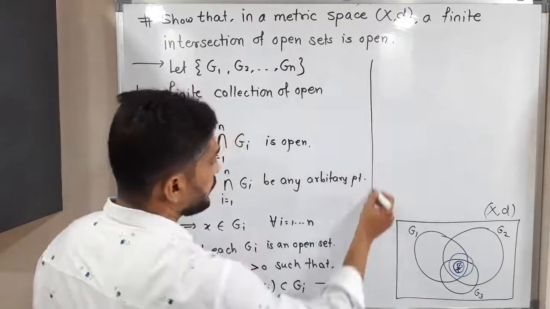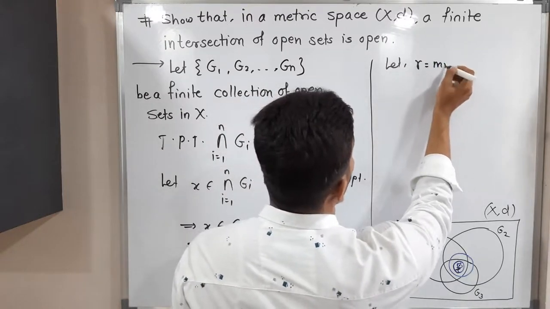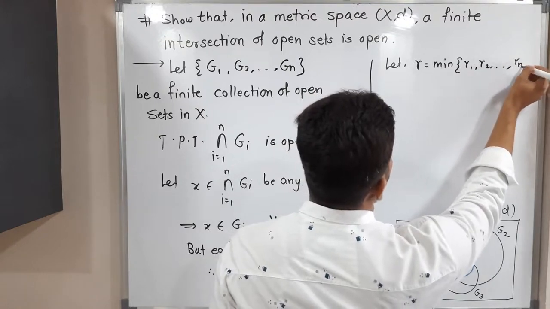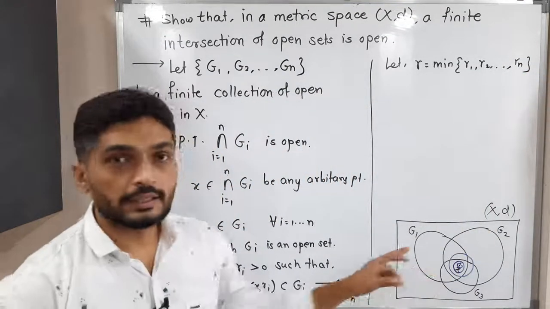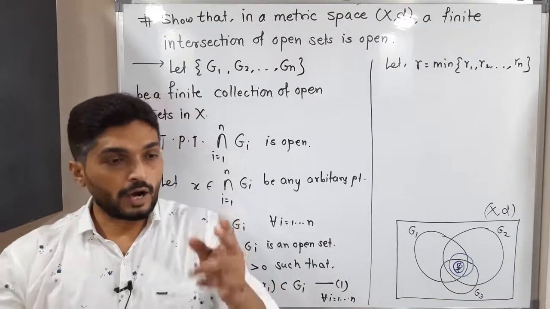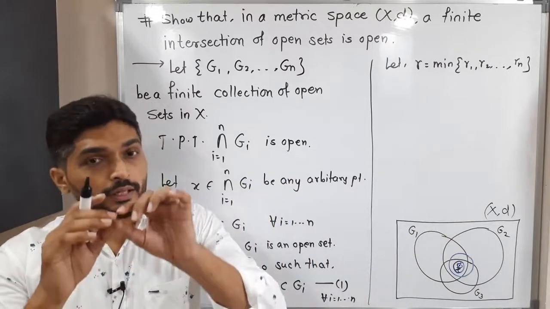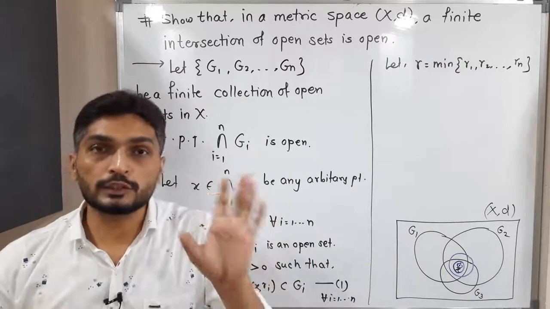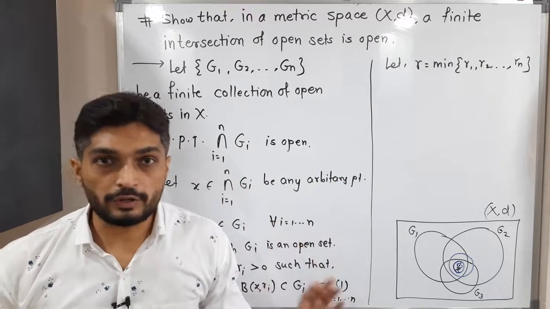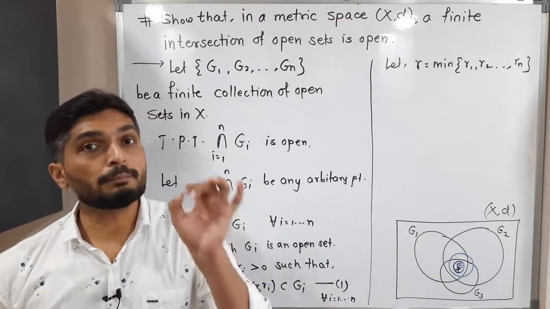So now what will I do? Let r be equal to the minimum of r1, r2 and so on up to rn. What we are getting here are different radii for different balls: r1, r2, r3 and so on up to rn. So we are going to take the minimum value. Suppose the first radius is 1 centimeter, the second radius is 2 centimeters, the next is 1.5. Different radii will be there, but I will take the minimum radius.